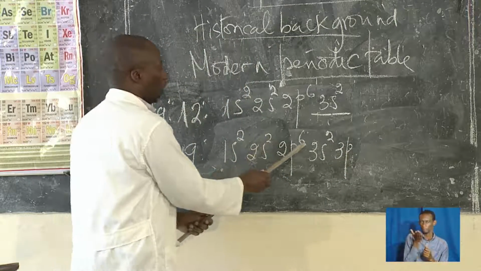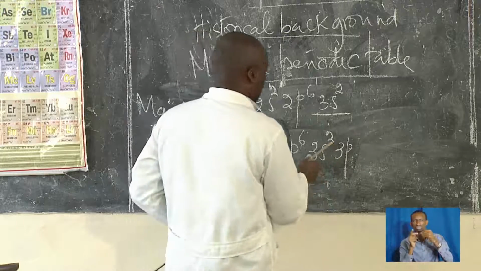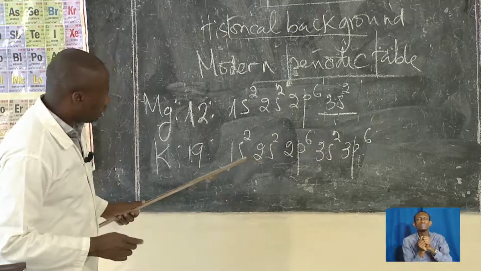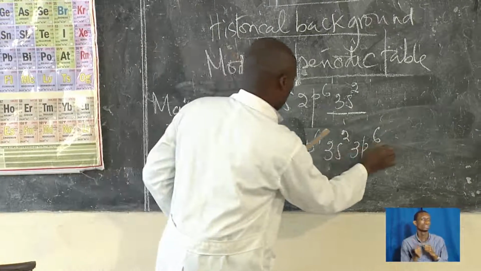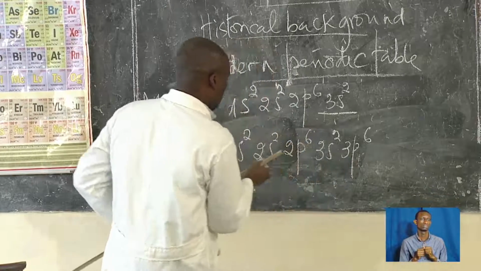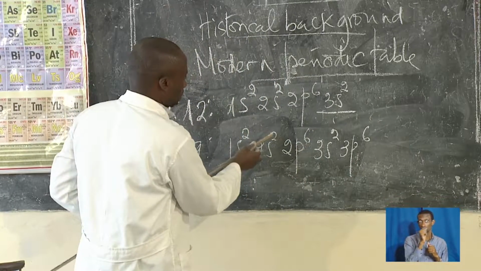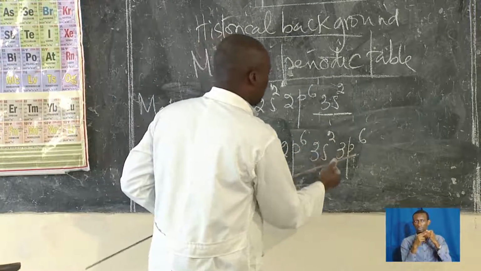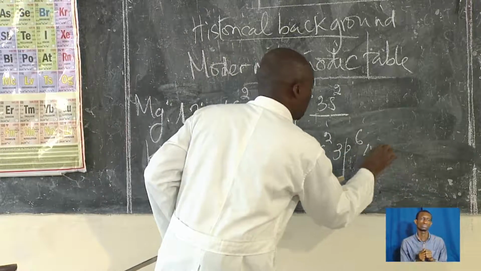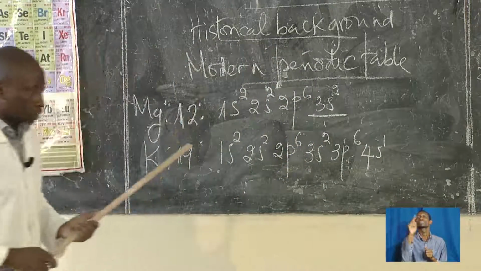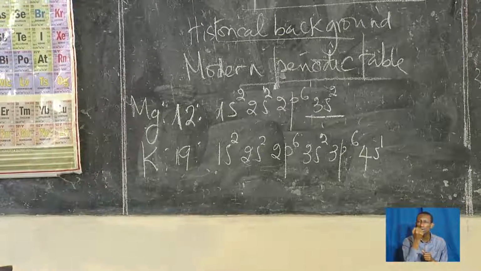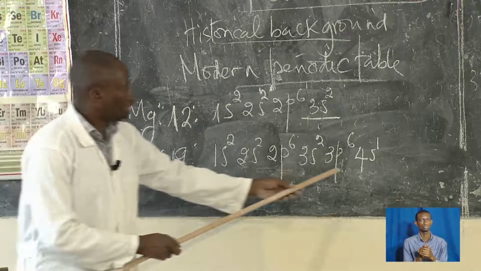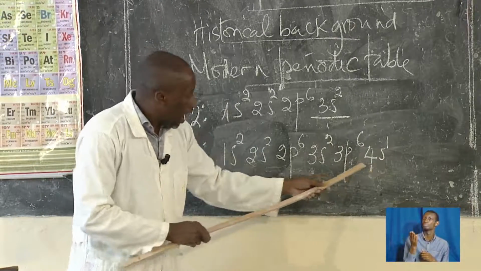This is 2, 4, 10, 12, and 3p6 makes 18. So this one will be 4s1. You remember 4s fills before 3d. So this is in the same s block.